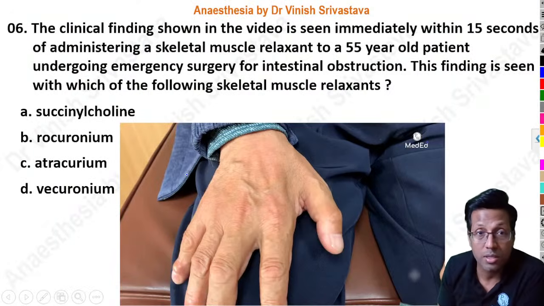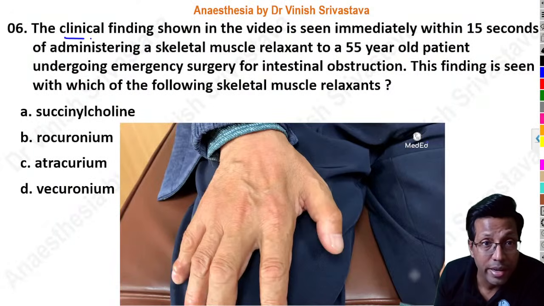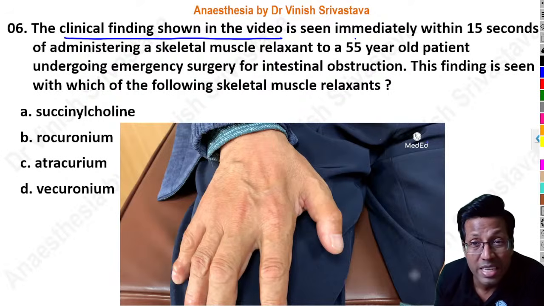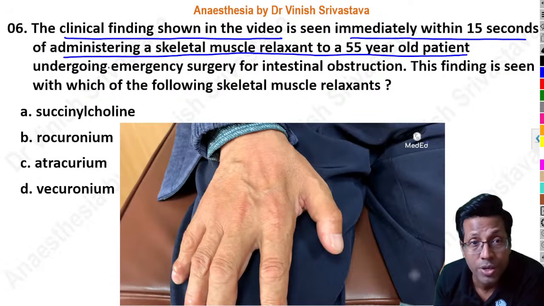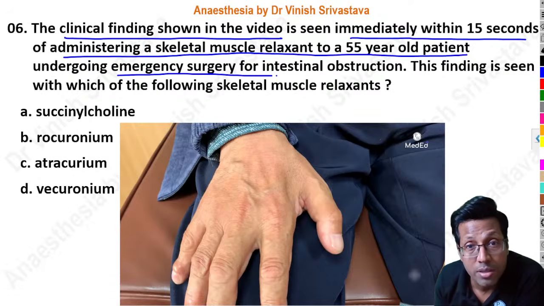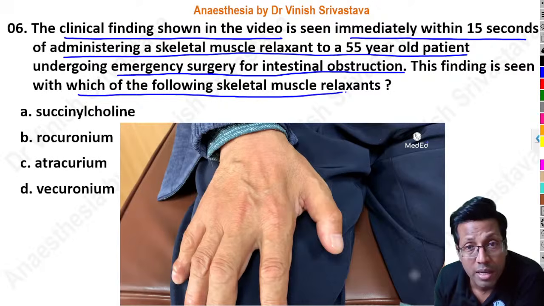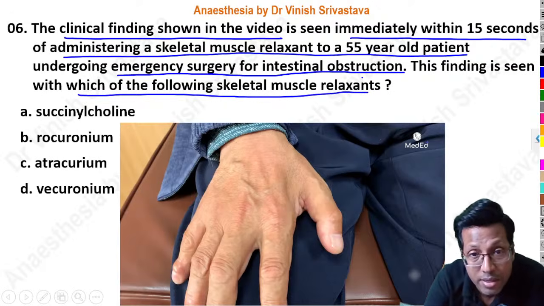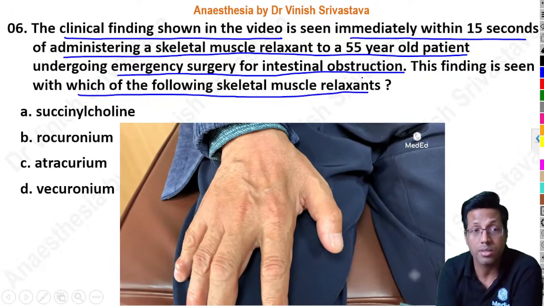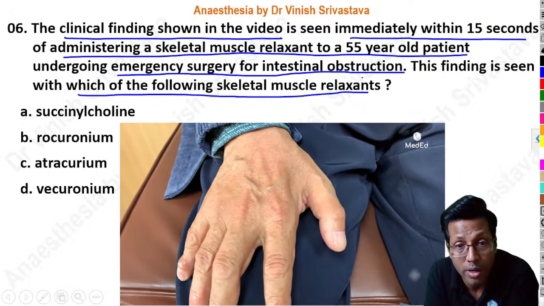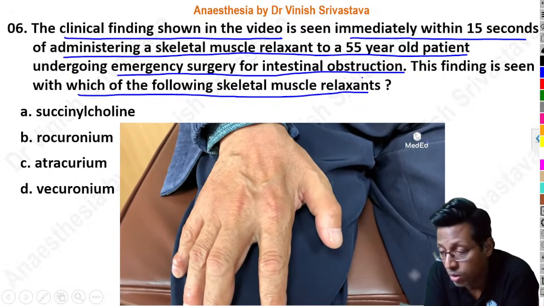So this is the question over here. The clinical finding shown in the video is seen immediately within 15 seconds of administering a skeletal muscle relaxant to a 55-year-old patient undergoing emergency surgery for intestinal obstruction. This finding is seen with which of the following skeletal muscle relaxants? So I'm playing this again. You can see this video. So is it succinylcholine? Is it rocuronium? Is it atracurium or vecuronium?